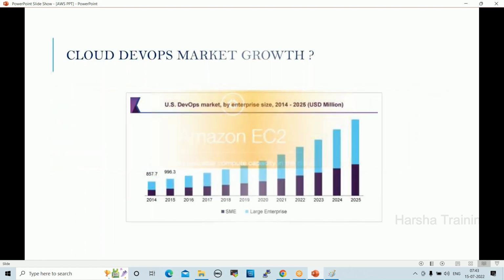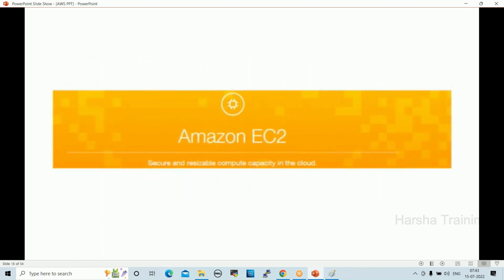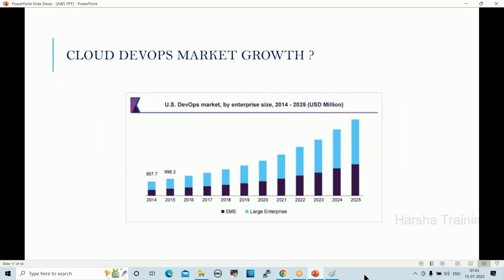Fine. So these are the things. EC2 will start once we start AWS. EC2 is the first service. Any questions? Anyone up to here?